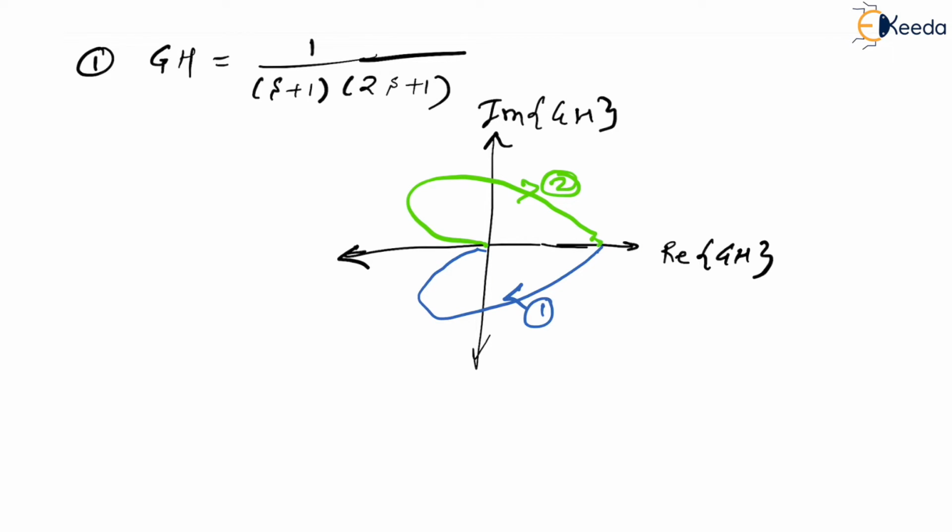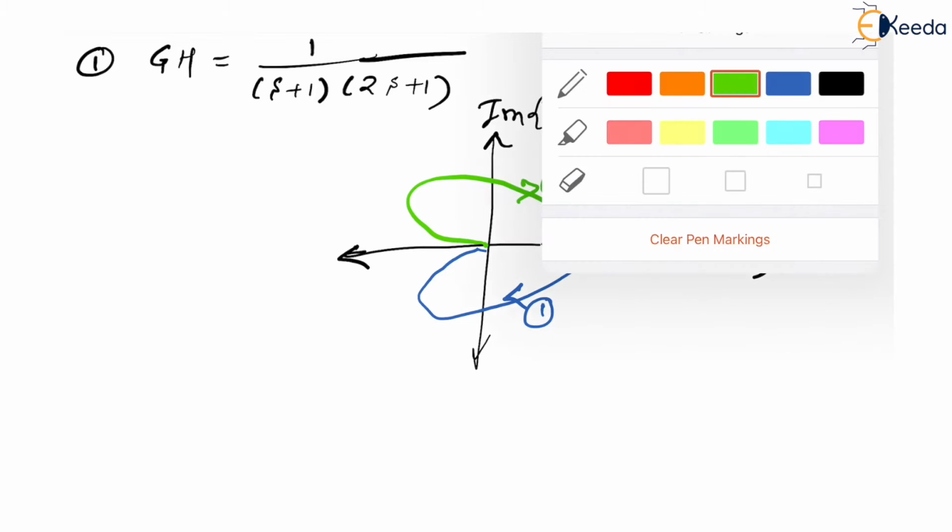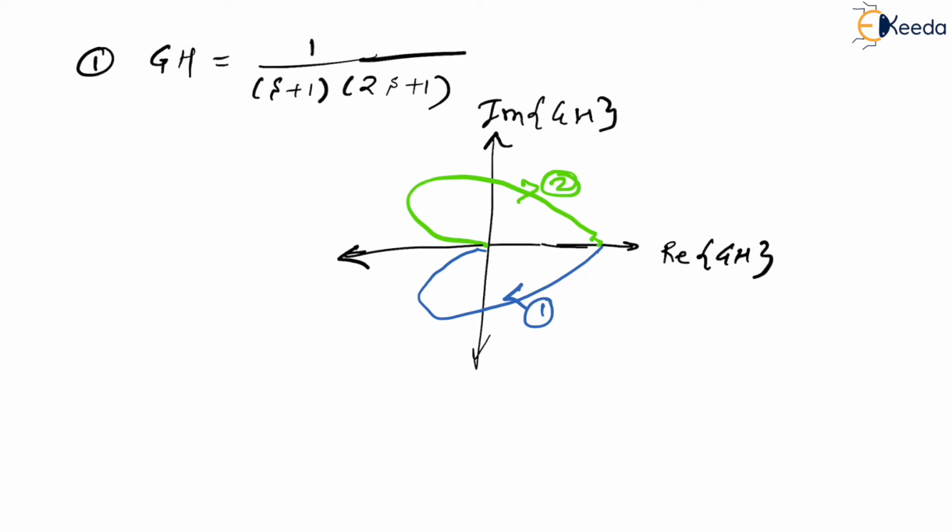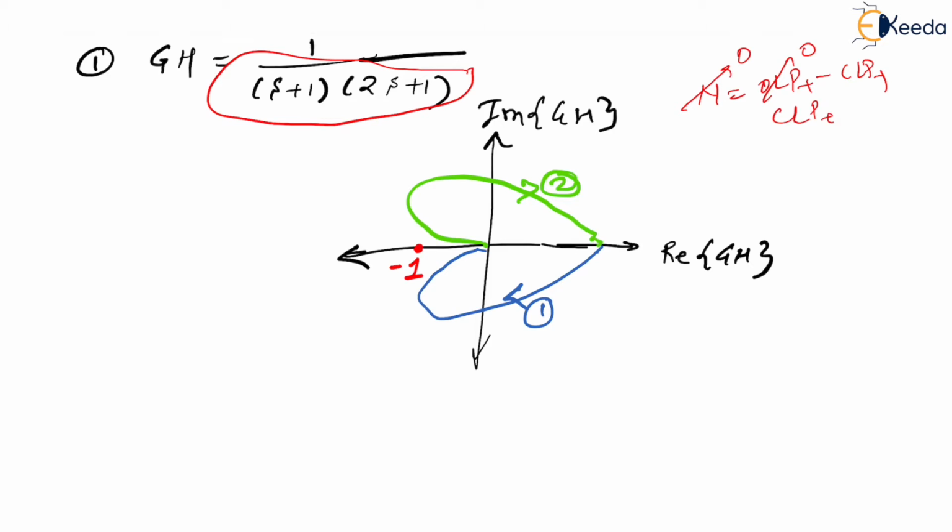Now, if you observe, do you think that minus 1 will definitely be here or not? Yes, minus 1 has to be here. So are there any encirclements for this? No. So N is equal to OLP plus minus CLP plus. For OLP plus, are there any poles on the right half of the S plane? No, which means this is 0. Encirclements are also 0. So closed loop poles at RH is also 0, which means it is a stable system. This is what we have seen till now.